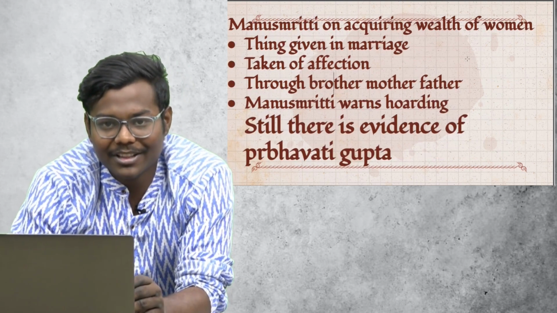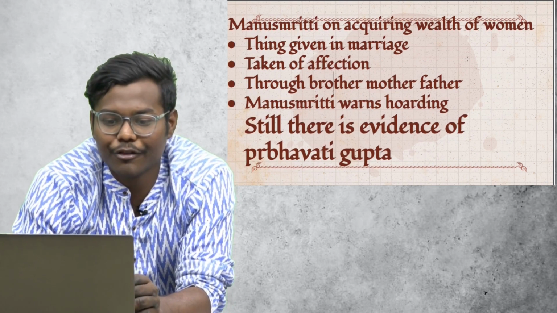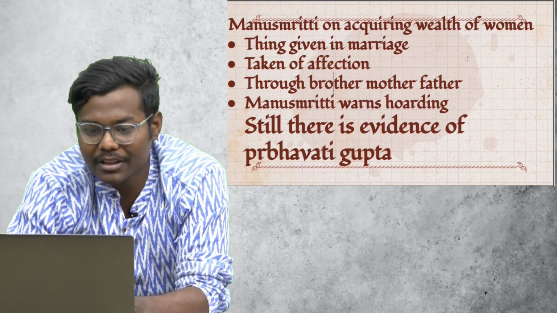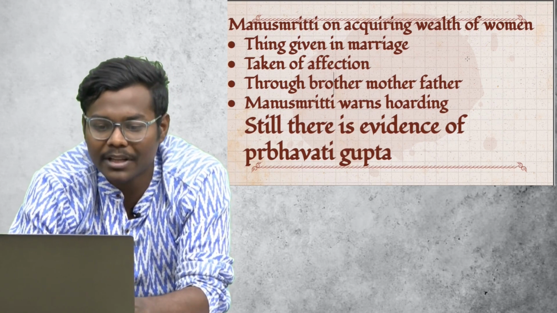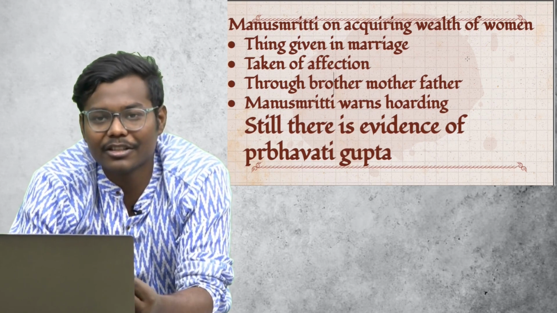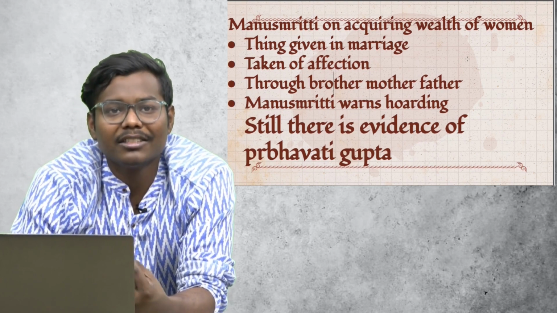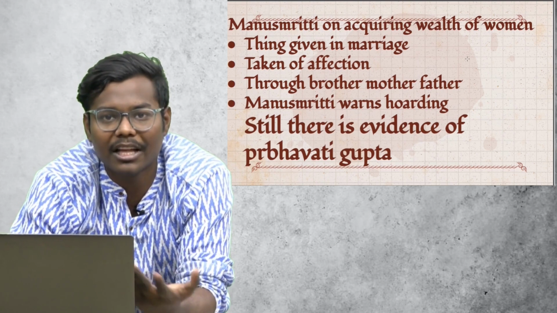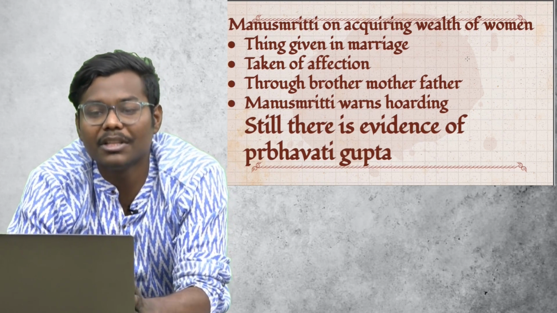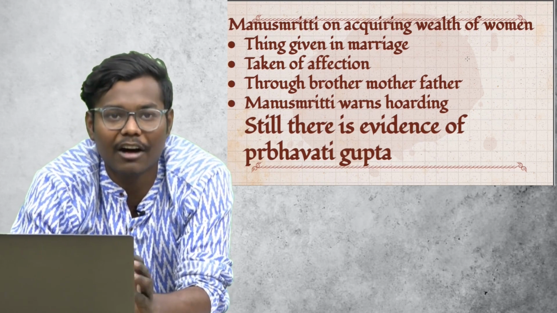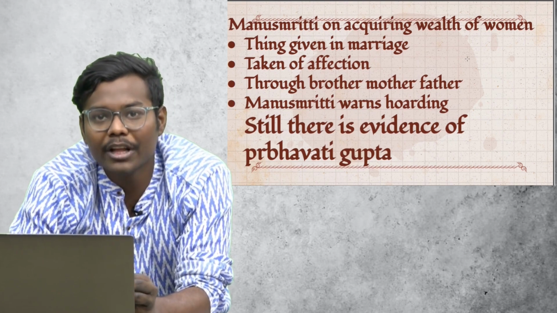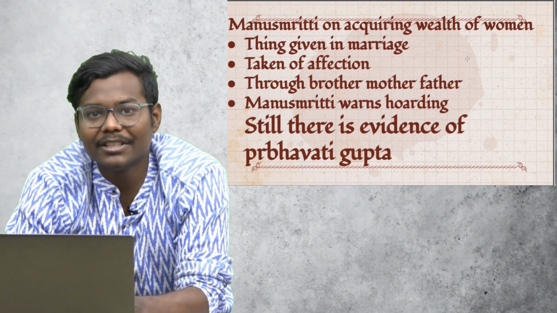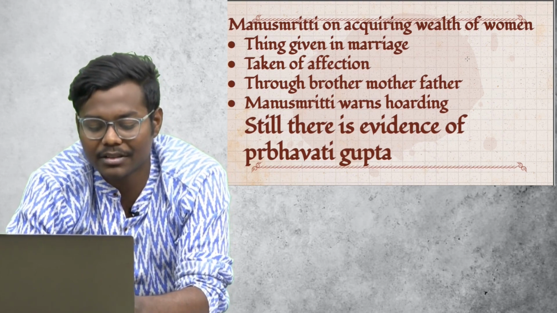Then Manu Smriti again, on the wealth of women. According to Manu Smriti, a woman can have the things that she got in marriage, or something someone gave out of affection, some brother, mother, father. Only those sorts of property a woman can acquire. Hoarding was strictly prohibited.